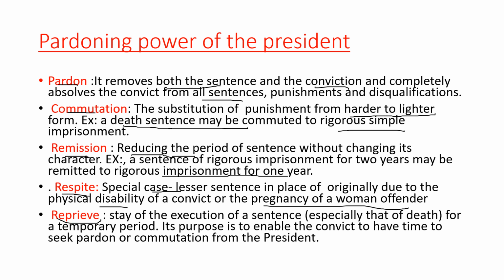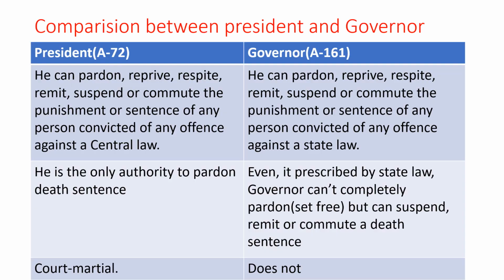Reprieve is where they actually stop the execution of a death sentence, especially for some temporary period, so that the person will have time to seek pardon or commutation from the president. That is the reason this reprieve is used. Okay, these are the powers of the president. So now we'll compare the president's and the governor's pardoning powers.